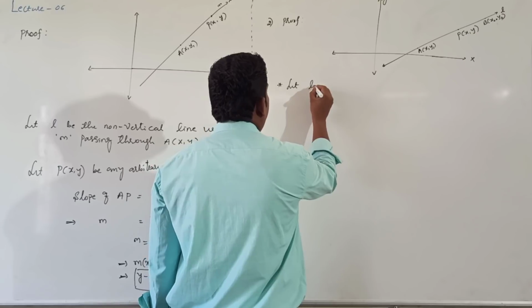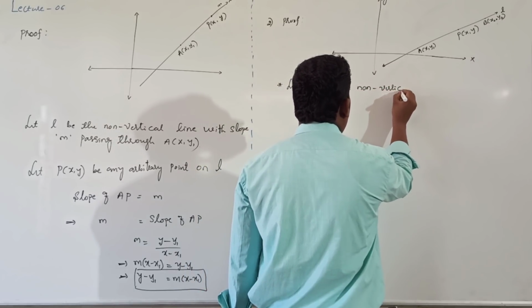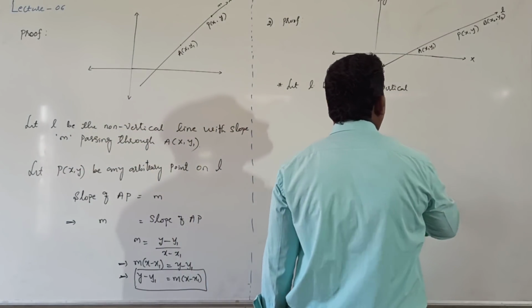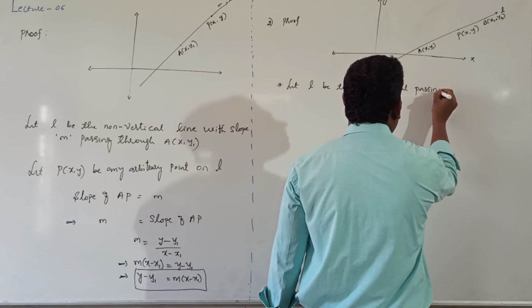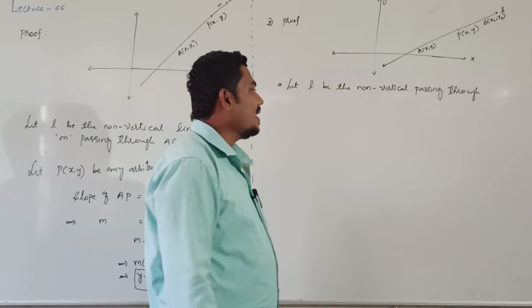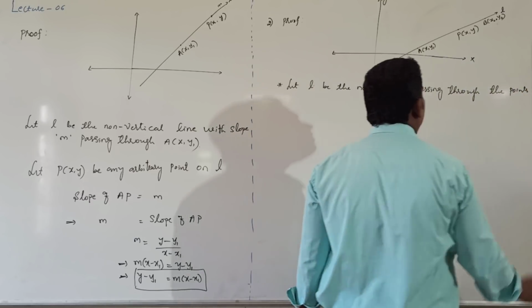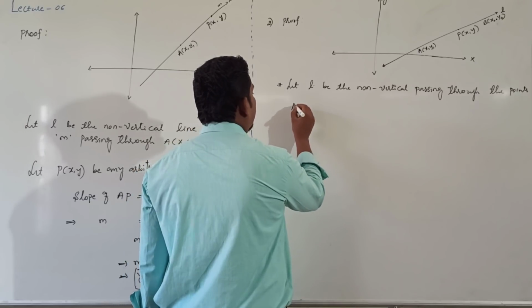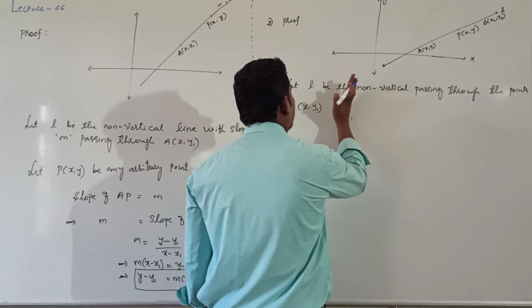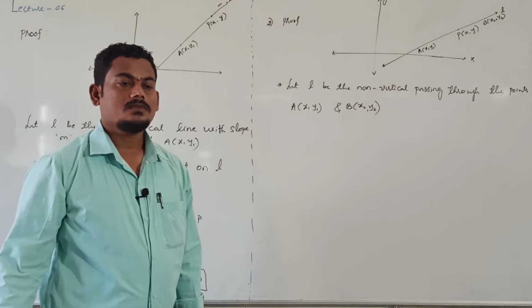Let L be the non-vertical line passing through the points A of x1 comma y1 and B of x2 comma y2, right?